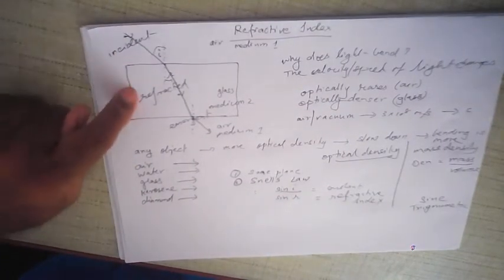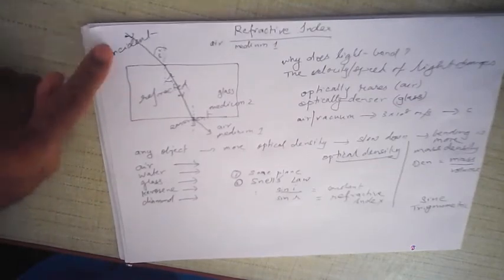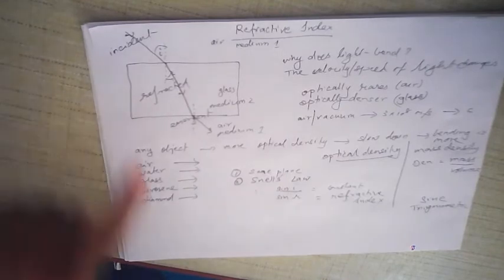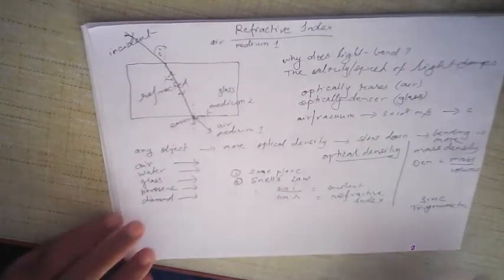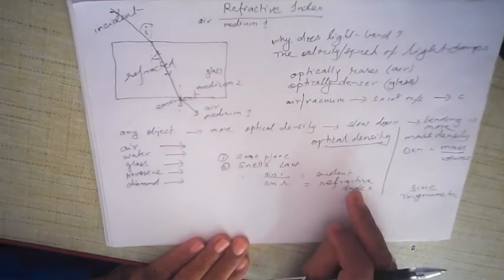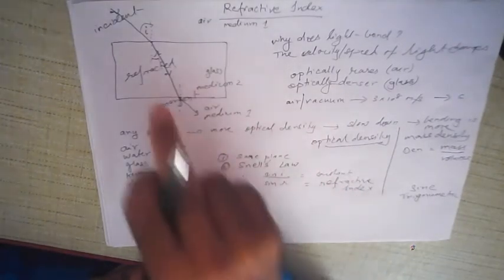Once again, what is the second law of refraction? It states that the ratio of the sine of angle of incidence to the sine of angle of refraction is a constant, called the refractive index of the second medium with respect to the first medium. That is with respect to air. In this particular case it is called the refractive index of glass, and this is also called Snell's law. So sine i upon sine r is a constant, called the refractive index of the second medium with respect to the first one.